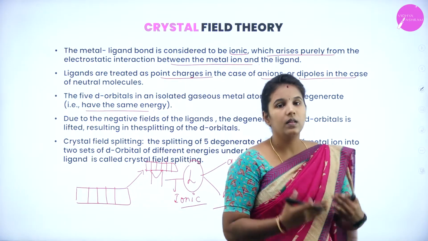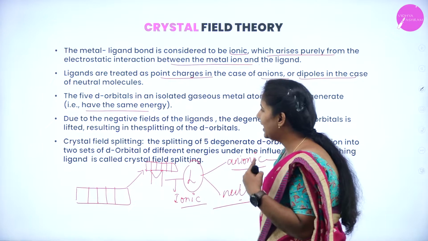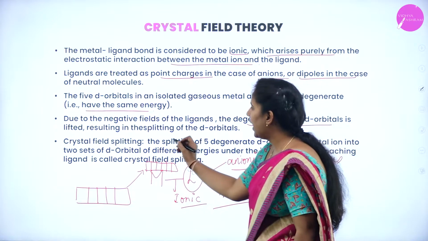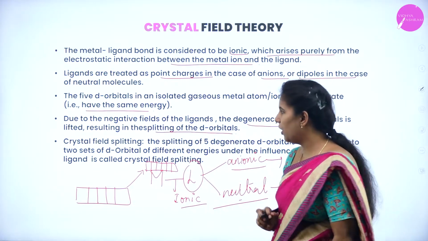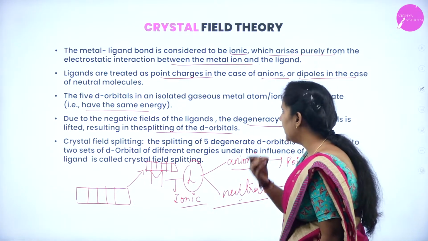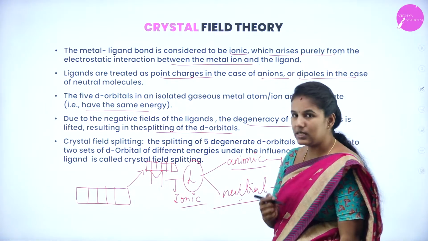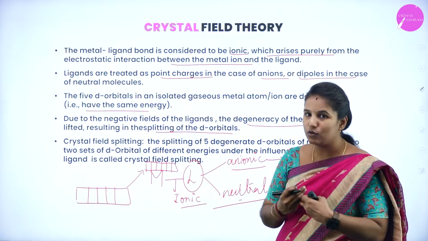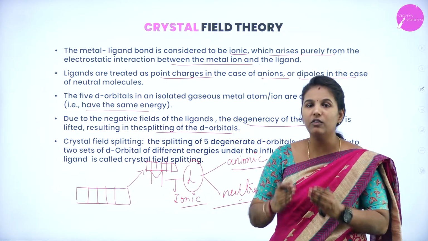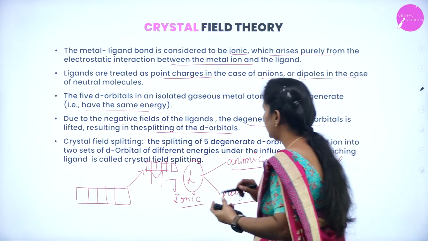Only when the ligands interact with the metal ion, due to the negative field of the ligand, the degeneracy of the d orbitals is lifted and results in a splitting of the d orbitals, and these splittings are known as what? Crystal field splitting. The splitting of 5 degenerate d orbitals into 2 sets, they are known as Eg and T2g splitting, and this is caused due to the interaction of the metal ion with the ligands. Okay. So I'll write once again with that structure.